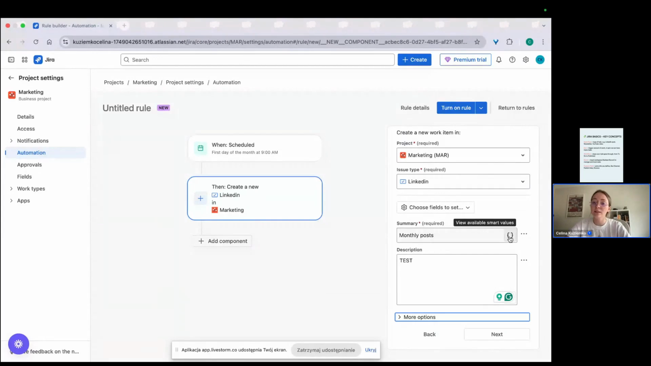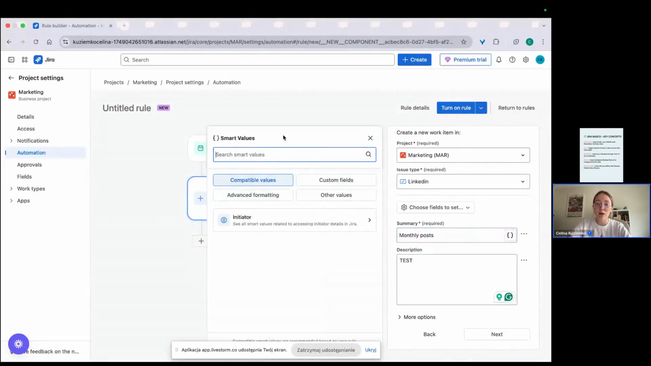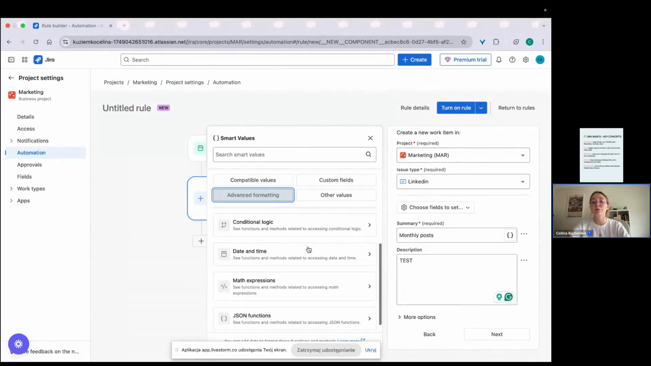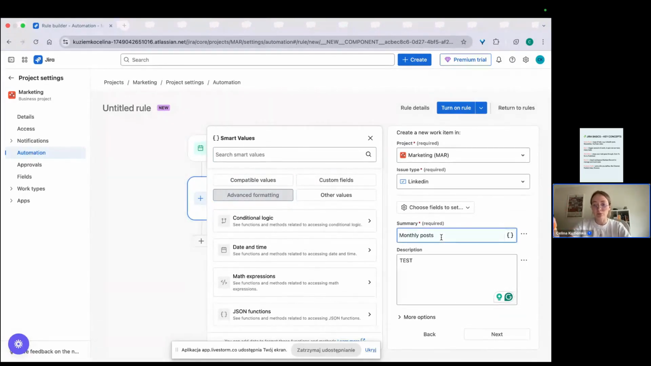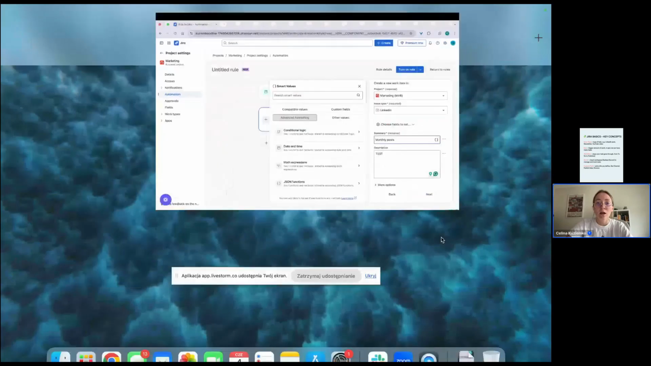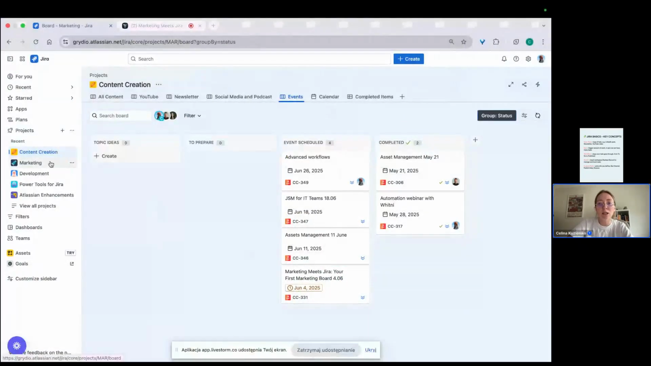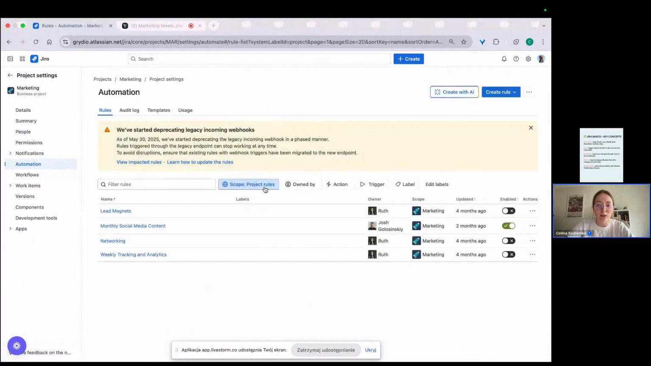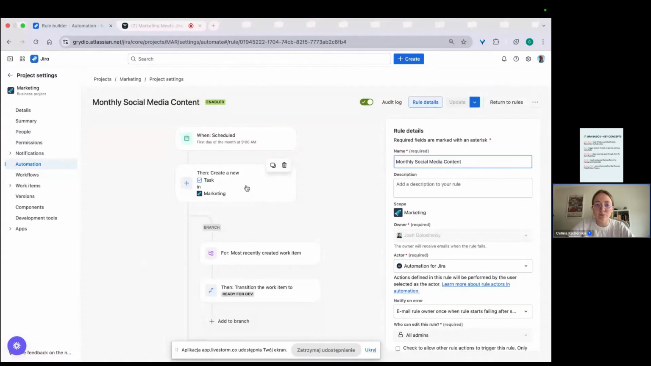But also here you can have some smart values. So for example, if you start seeking here, you can have month name here. So it will be monthly post June, monthly post August, and so on and so on. I have these variables on my automation, I think, here. Let's take a look. I don't remember how it was called right now. Yes, monthly social media content.